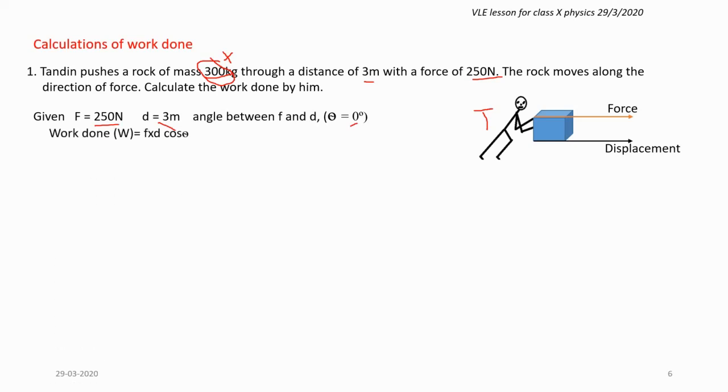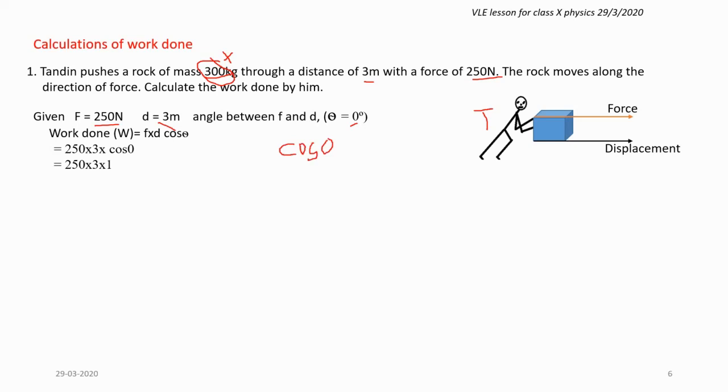Then what you do next? The formula is F D cos theta. F and D you can replace in the formula by numbers. F is 250, then displacement is 3. Then you type cos 0 in your calculator.